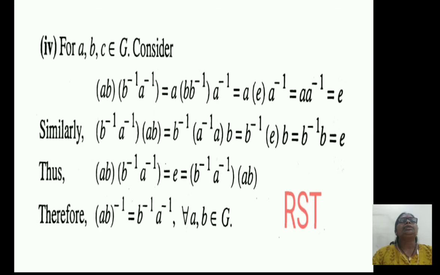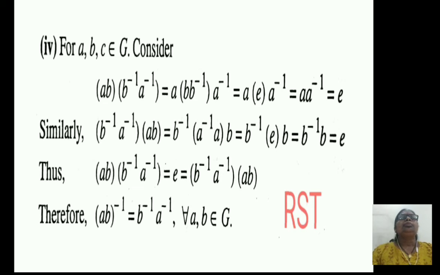By multiplying these two brackets, this is equal to B inverse into bracket A inverse into A bracket complete into B, which is equal to B inverse into E into B. But B inverse into B is equal to E. Thus AB into B inverse A inverse equals E equals B inverse A inverse into AB.